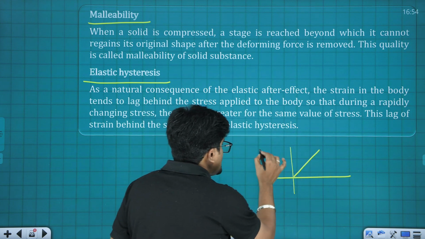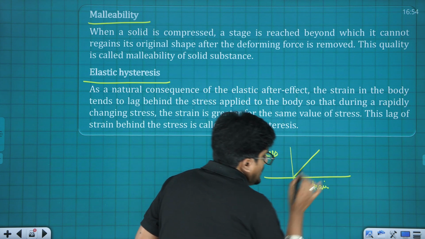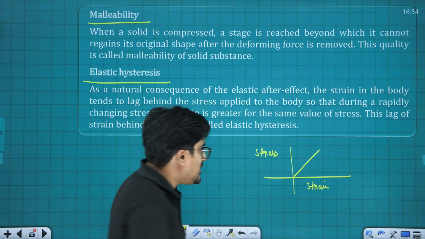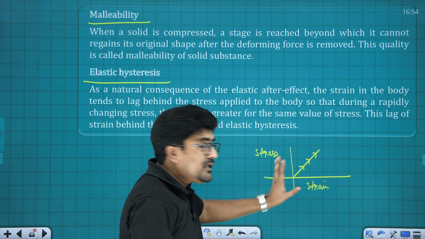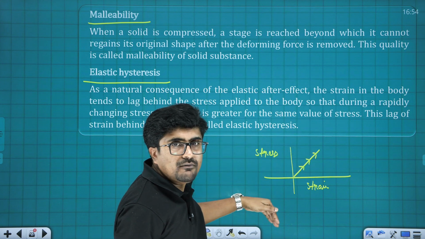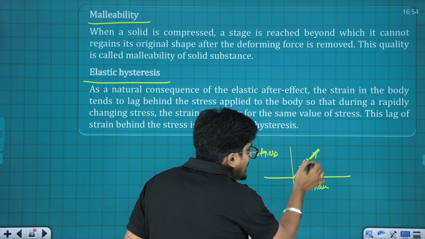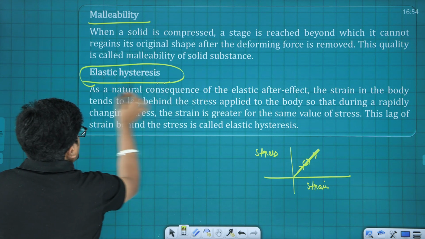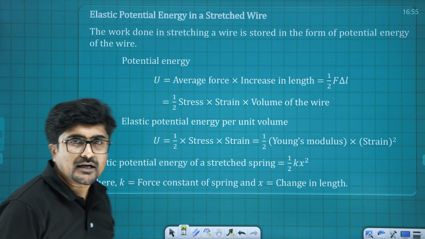Alright, so later on, if the load is applied, for example in this way, here this is stress and here this is strain. If loading and unloading happens, initially, while loading is being done, stress will keep on increasing, and once it is removed, it needs to come back the original way. But if you keep on doing it for a long duration of time, it won't come back exactly along the actual path. That particular phenomenon is known as elastic hysteresis.